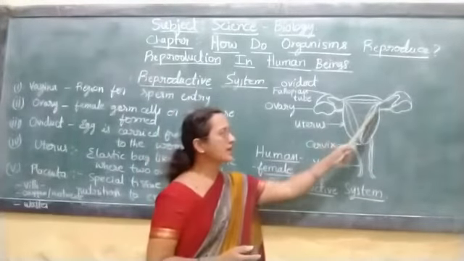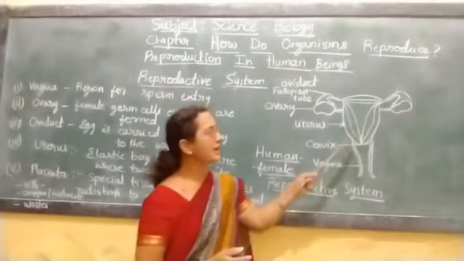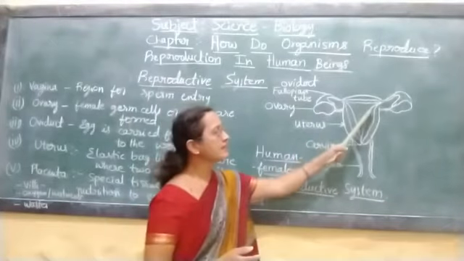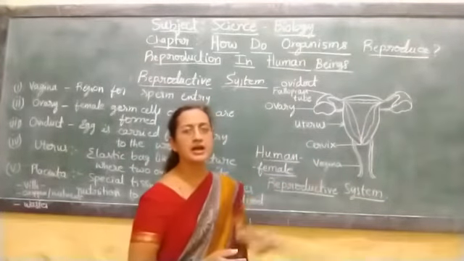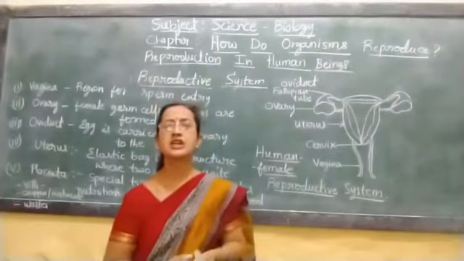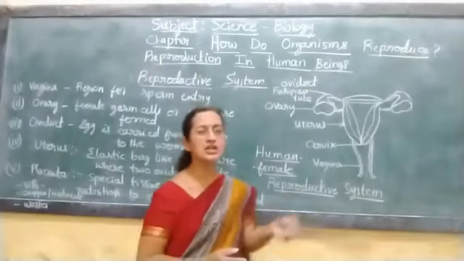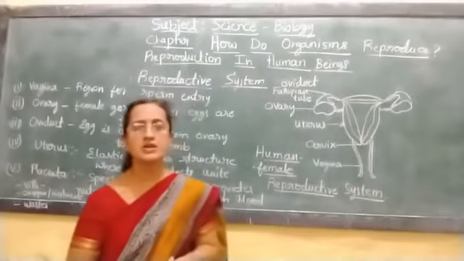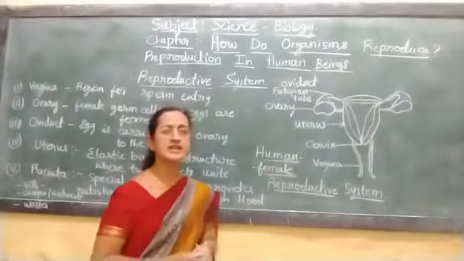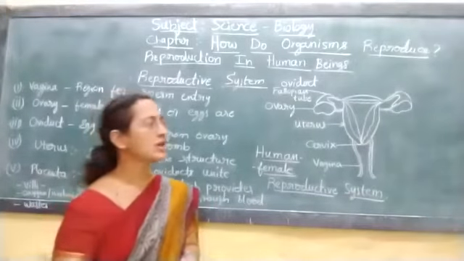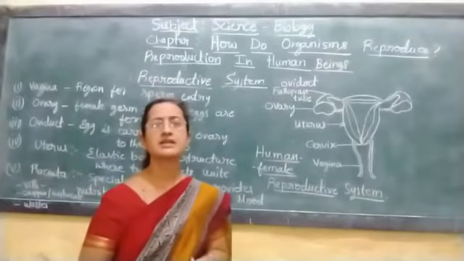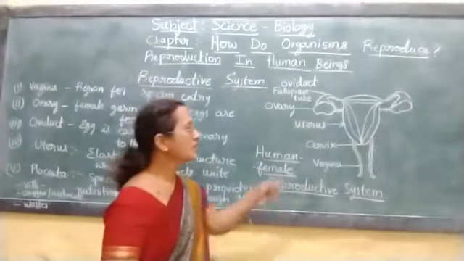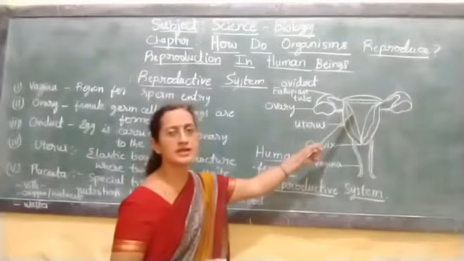See, this is the uterus. It is an elastic bag-like structure. Inside that, there will be a formation of a special tissue. That special tissue is called placenta. Whenever fertilization takes place, when the egg fertilizes with the sperm, it gets implanted inside the uterus.